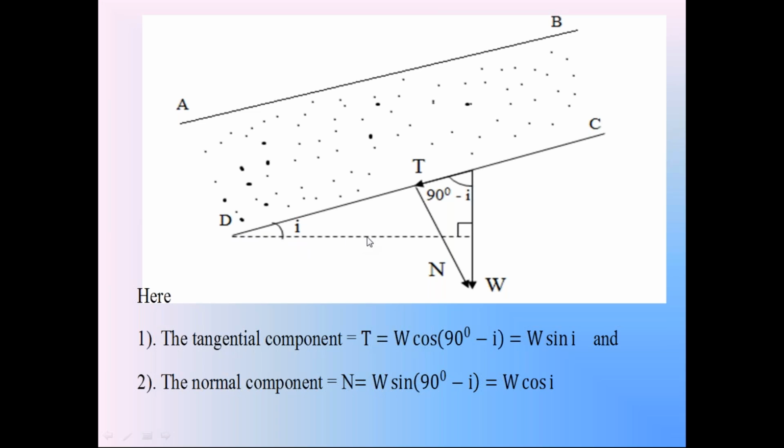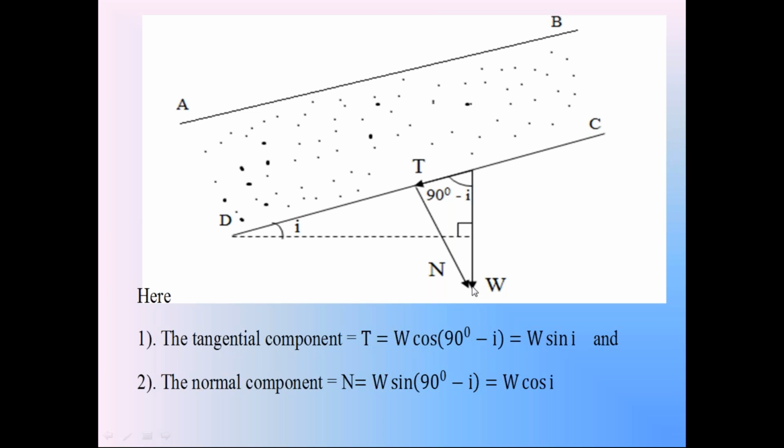Now consider this right angle triangle. Here the angle is I, the surface CD with horizontal making the angle I. Here the angle is 90, so the remaining angle is 90 minus I. Check this angle carefully. So the weight W of the soil prism on the surface CD is making the angle 90 minus I.